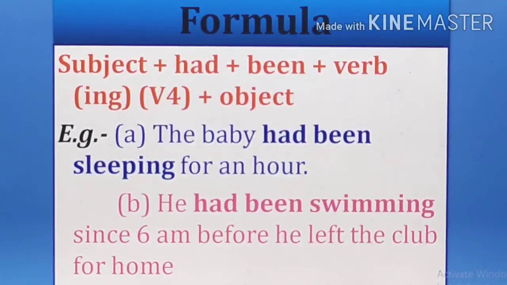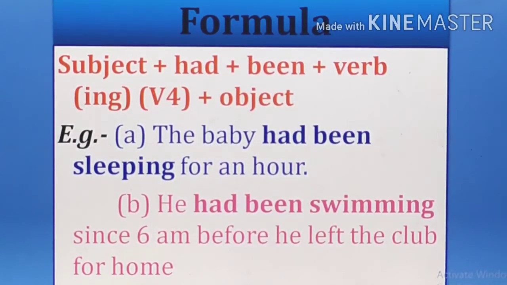Now B is: he had been swimming since 6 a.m. before he left the club for home. One more thing you have to remember: in perfect continuous tense you will see that a certain time is mentioned, and since and for you will see there. Since means you will get the initial time mentioned, there we will use since.